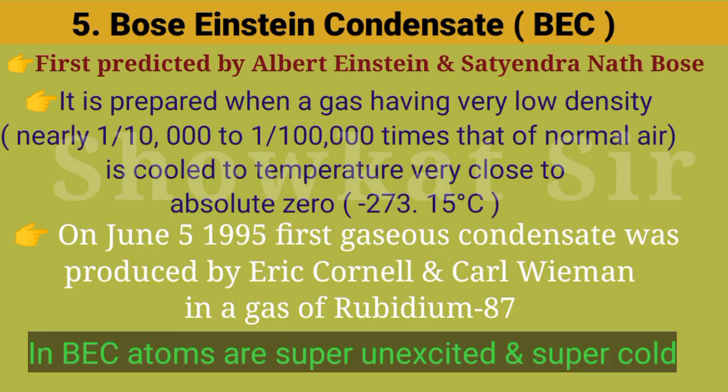Bose-Einstein condensate. It was first predicted by Albert Einstein and Satyendranath Bose. It's prepared when a gas having very low density, nearly 1 upon 10,000 to 1 upon 100,000 times that of normal air, is cooled to very low temperature, nearly absolute zero, that's minus 273.15 degrees Celsius. In Bose-Einstein condensate, atoms are super unexcited and super cold.